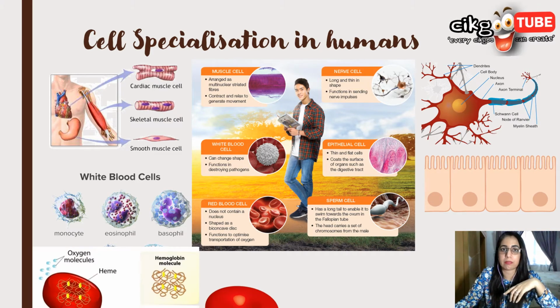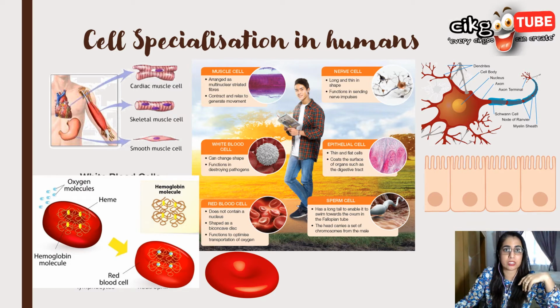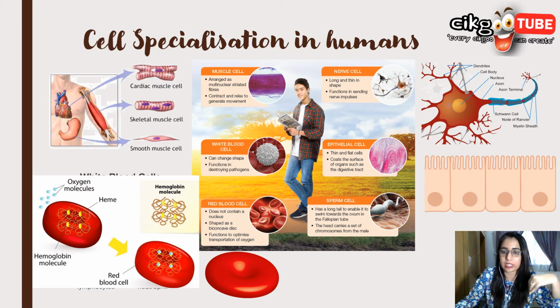Then we have the red blood cells, which do not have a nucleus. They contain hemoglobin, the red pigment, which combines with oxygen. The function of red blood cells is to transport oxygen and also carbon dioxide throughout the body.